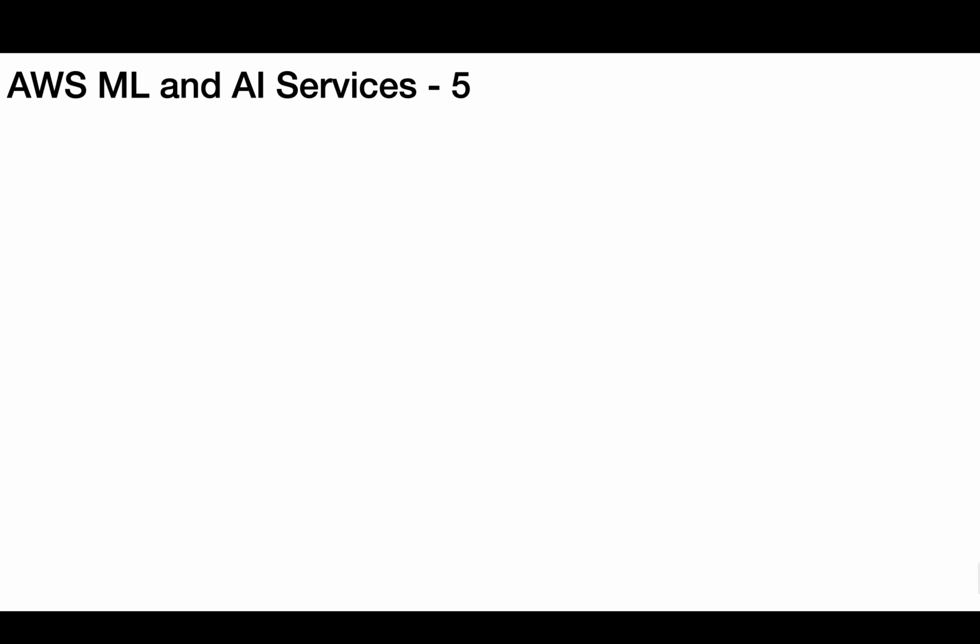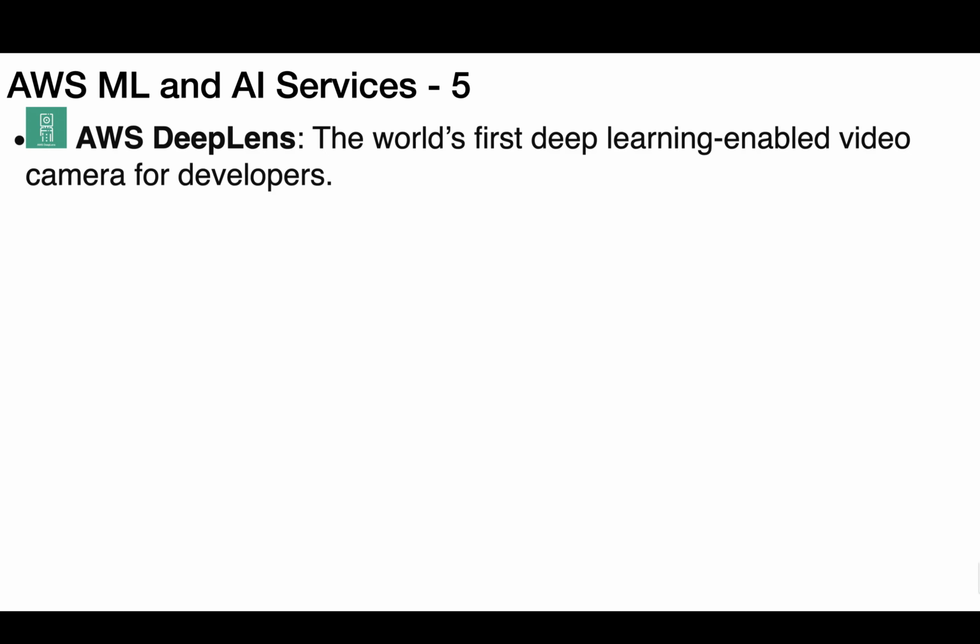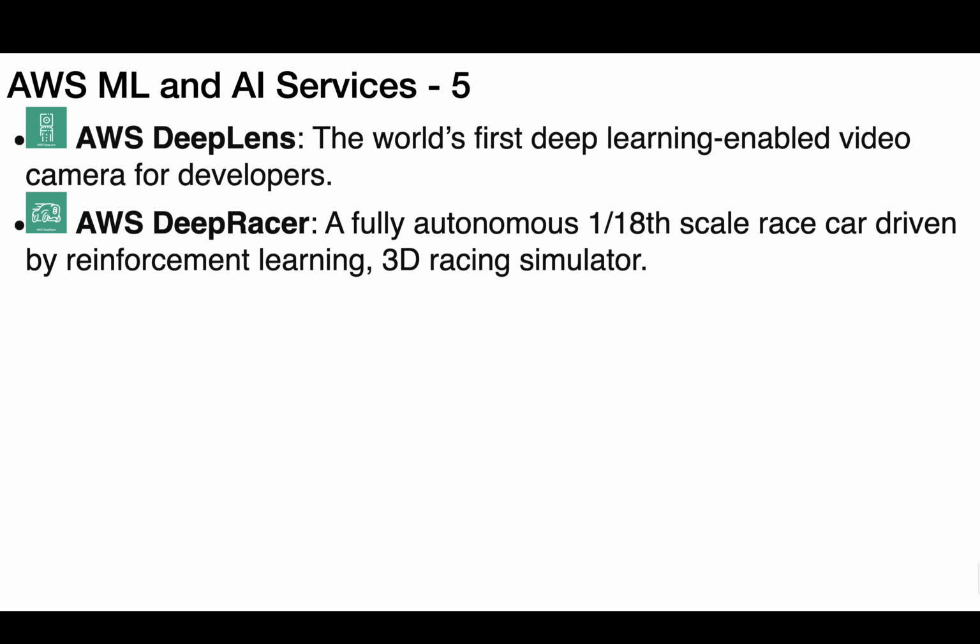AWS ML and AI Services, part 5. AWS DeepLens, the world's first deep learning enabled video camera for developers. AWS DeepRacer, a fully autonomous 1/18 scale race car driven by reinforcement learning, with a 3D racing simulator.